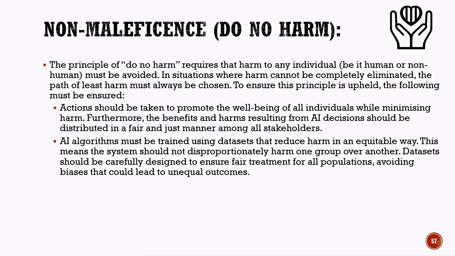Another important aspect is the use of fair and unbiased datasets for training AI algorithms. The training data should represent all groups equally so that no community or population is unfairly harmed or discriminated against. Carefully designed datasets help reduce bias and improve fairness in AI predictions and decision-making. By following the principle of non-maleficence, AI developers can create systems that are safer, more reliable, and ethically responsible for society.